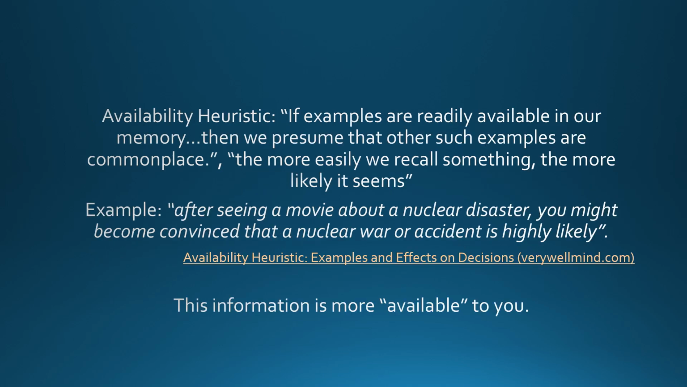The availability heuristic. If examples are readily available in our memory, then we presume that other such examples are commonplace. In other words, the more easily we recall something, the more likely it seems. For example, after seeing a movie about a nuclear disaster, you might become convinced that a nuclear war or accident is highly likely. The information is more, quote, available to you. You recently saw this movie about a nuclear disaster. That information is on the top of your brain. It's very available. So that makes you think more about nuclear disaster and therefore may think it's more likely than it really is.